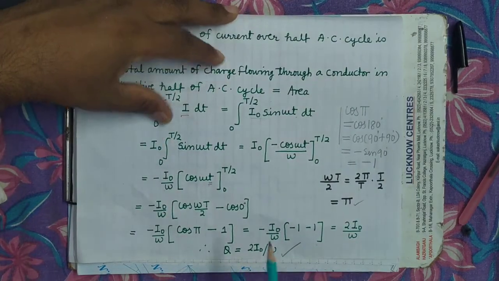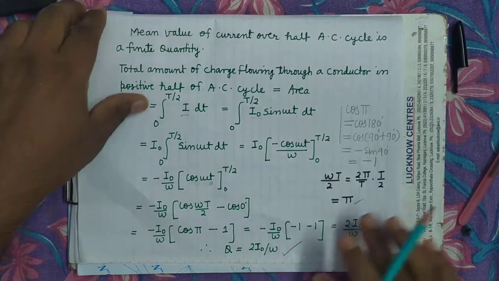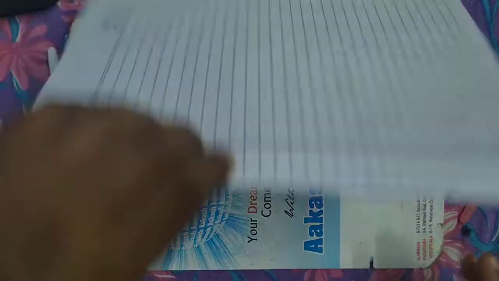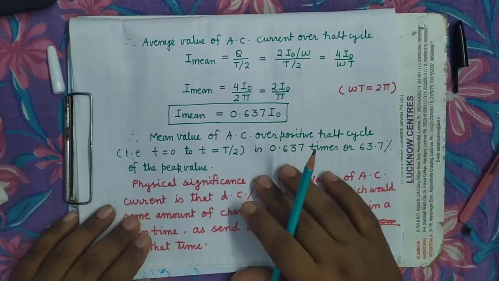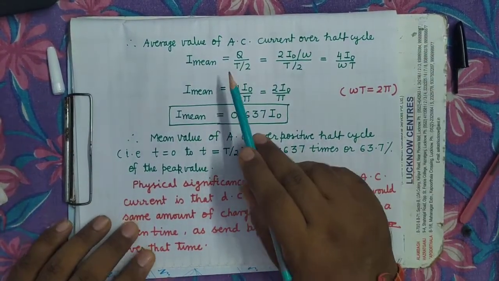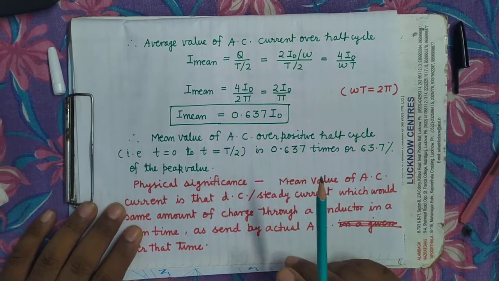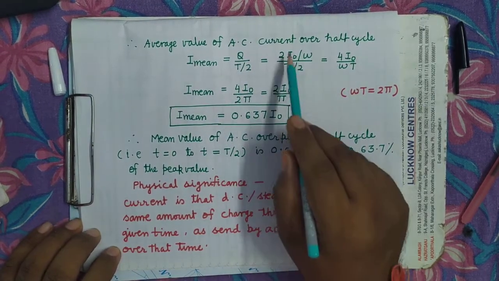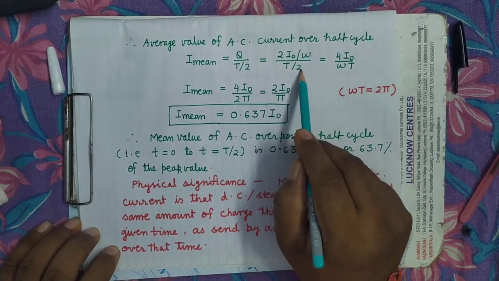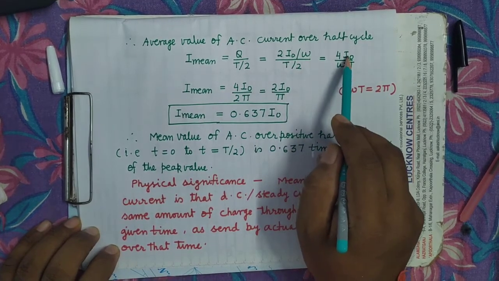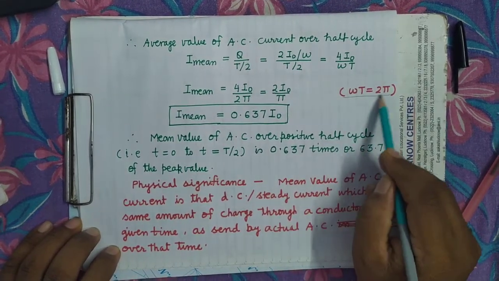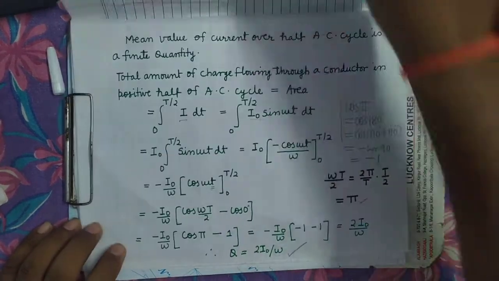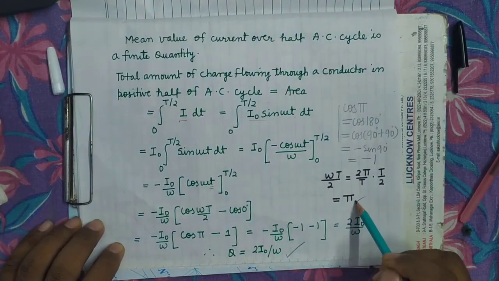This value of charge divided by the time taken, which is T by 2. So you can see here, the average value of alternating current over half cycle, I mean, equals Q upon T by 2. Q you have already calculated, divided by T by 2. When you simplify, it is 4 I naught upon omega T. Now omega T we have already calculated as 2 pi. You can see here, omega T upon 2 equals pi.